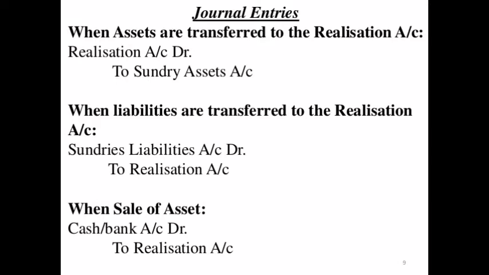See the third. After transferring all the assets and liabilities to the realization account, our next entry will be for sale of asset. When assets are sold, or we can say when assets are realized, the entry will be cash and bank account debit to realization account. That means when we are selling the assets, cash comes in. So we have to write cash and bank account on the debit side, and realization account on the credit side. So the entry for sale of asset is cash and bank account debit to realization account.